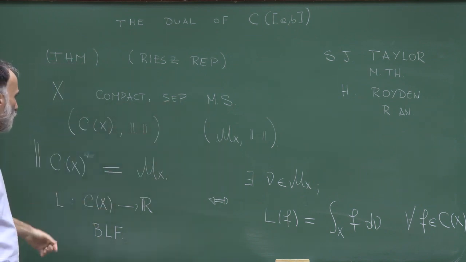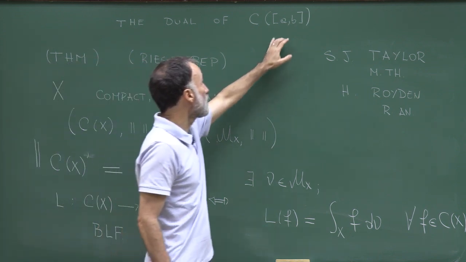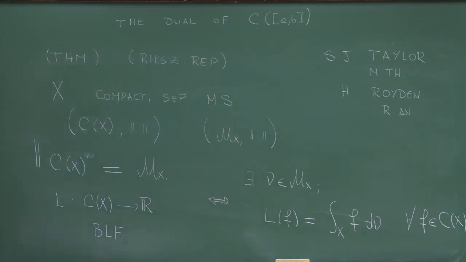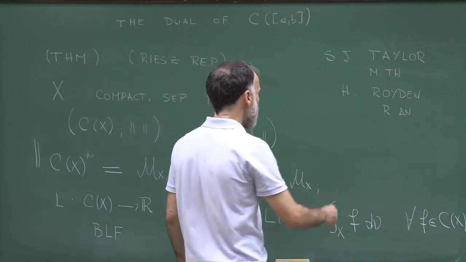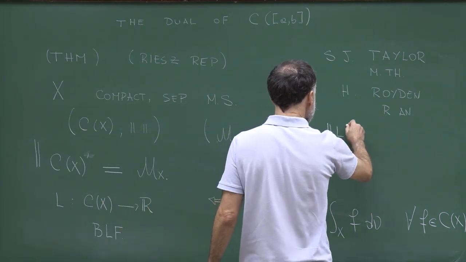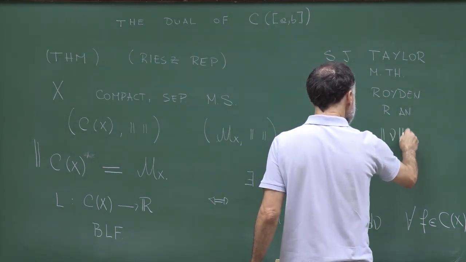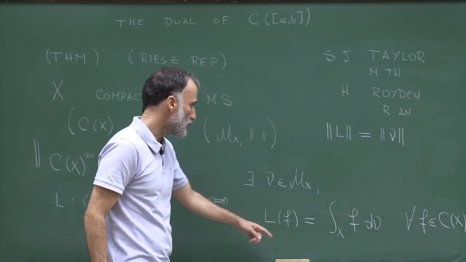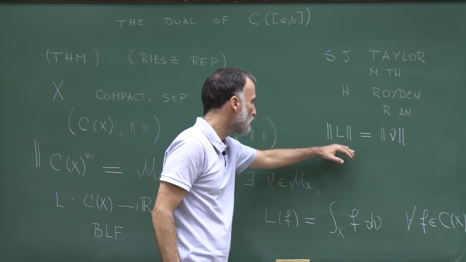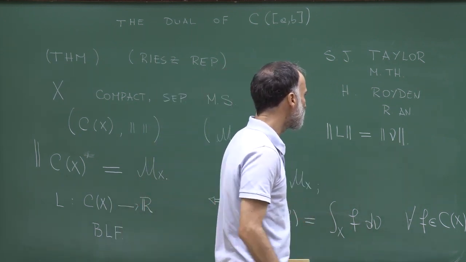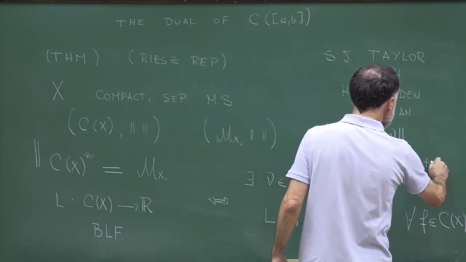So my lecture today will be to prove this theorem in the special case in which X is the interval [a,b]. I forgot to say that we have this representation, and moreover, the norm of the bounded linear functional L is equal to the norm of nu, which appears in this representation. So not only can I represent the bounded linear functional this way, but the norm of this bounded linear functional is equal to the norm of nu. And remember, this is nu plus of X plus nu minus of X.